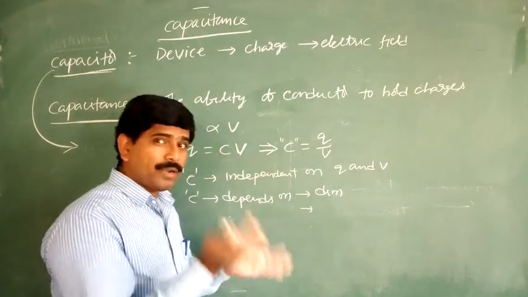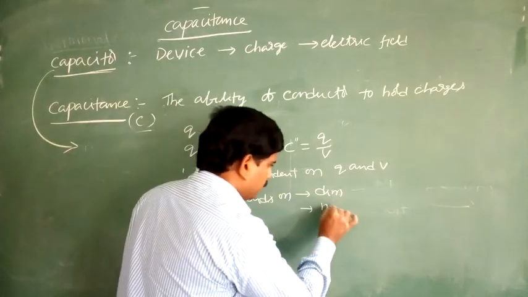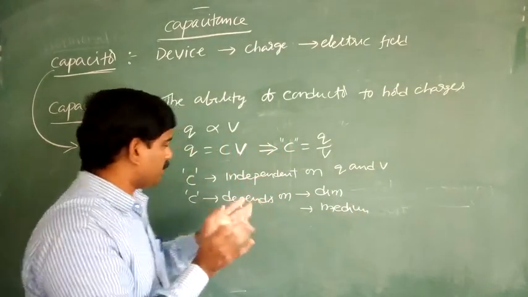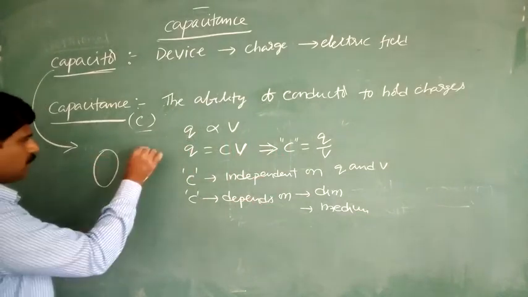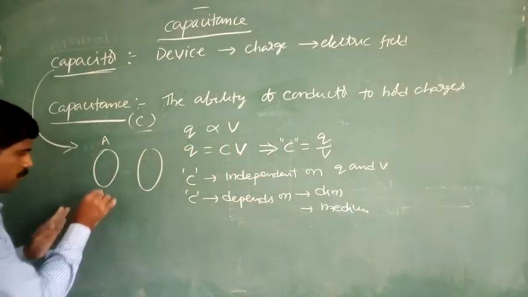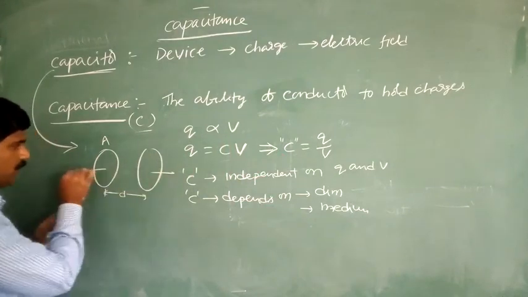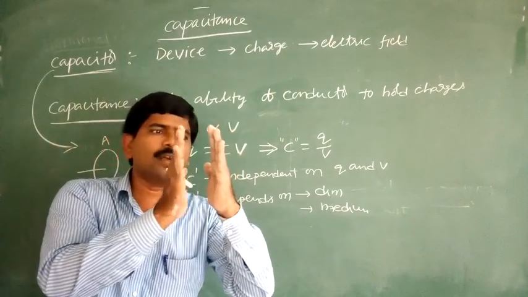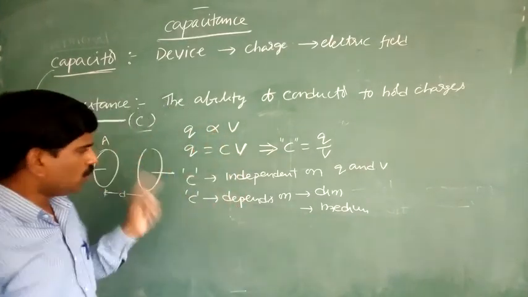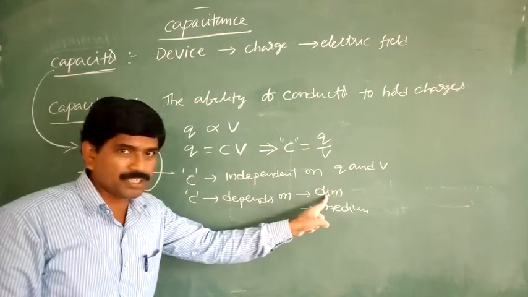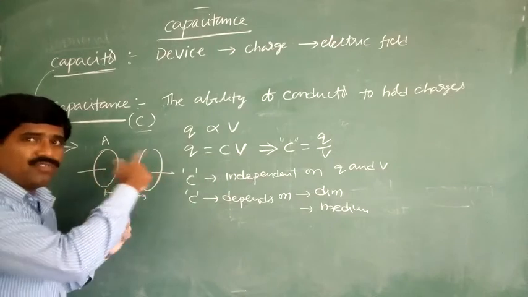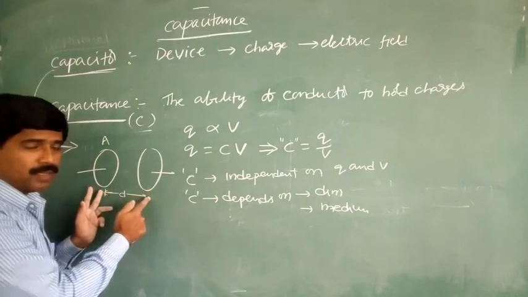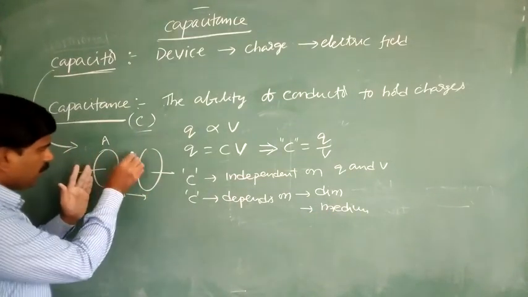The next is the medium surrounded by the conductors, or the medium in between the capacitor plates. Already we mentioned here the area of the cross section is equal to A, and the separation between these two plates is equal to d. This is the first conductor and this is the second conductor, and in between them there is an air medium. So this capacitance depends upon the dimensions. Dimensions means the area of the plates and the separation between the two plates. At the same time, the medium in between the two plates.